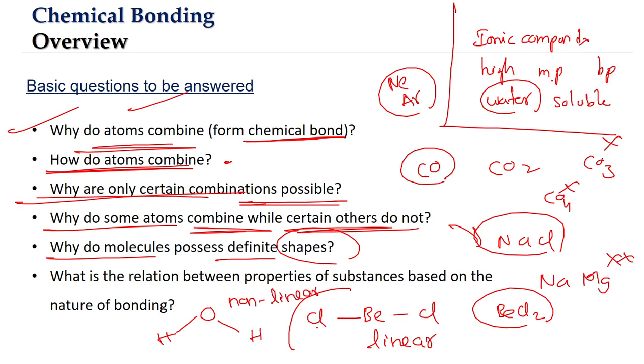And we will also be interested to know the exact relation between the properties of the substances and the nature of bonding. We will get answers for that when we go into the different types of bonding, and the details of what properties each type of bonding gives rise to. So this is what we will be trying to understand in the study of chemical bonding. If you are able to get answers for these questions, then our study of chemical bonding will be comprehensive.